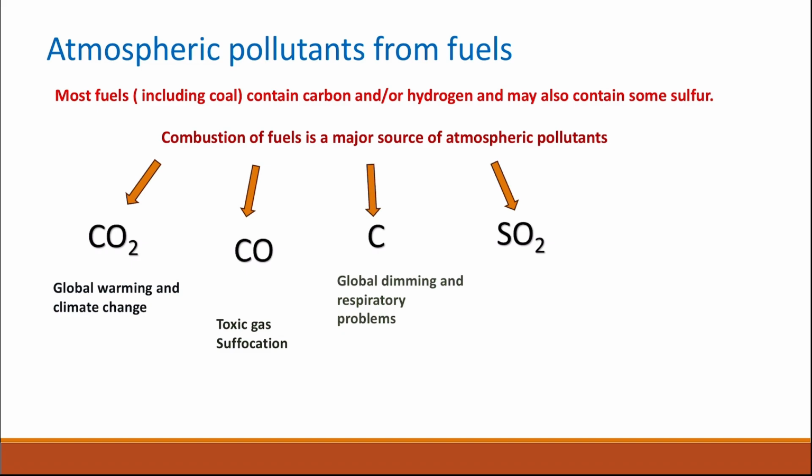And because fossil fuel contains some sulfur, when we burn the fossil fuel, the sulfur contained in it will react with oxygen to give sulfur dioxide. Sulfur dioxide is a non-metallic oxide, which is acidic, so it causes acid rain, which causes corrosion of buildings and statues, and also alters the pH of soil and rivers, and has a bad effect on the ecosystem.